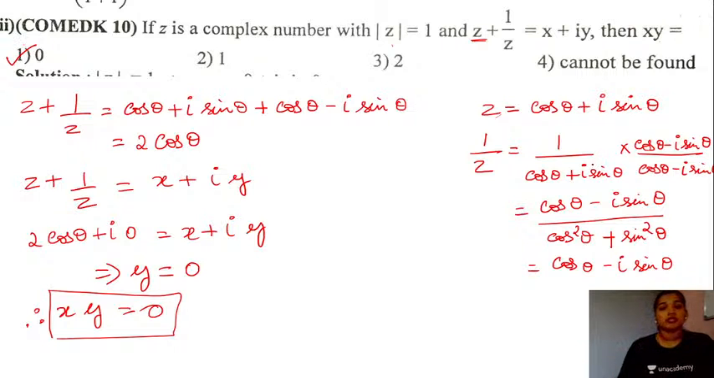Yes, I hope you guys are following this. Just remember, when modulus of z is equal to 1, you can take the complex number in the polar form, that is cos of theta plus iota times sine of theta. So all the rest of the simplification is as shown on the screen here.